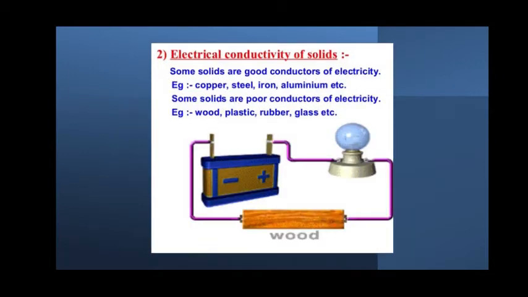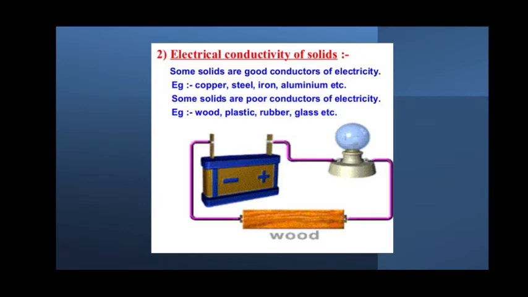Next, let us see how different types of solids show their conductivity. Some solids are good conductors of electricity, for example copper, steel, aluminium, iron. All these are solid metals which are very good conductors of electricity. But some solids are very poor conductors of electricity, like wood, plastic, rubber, glass.